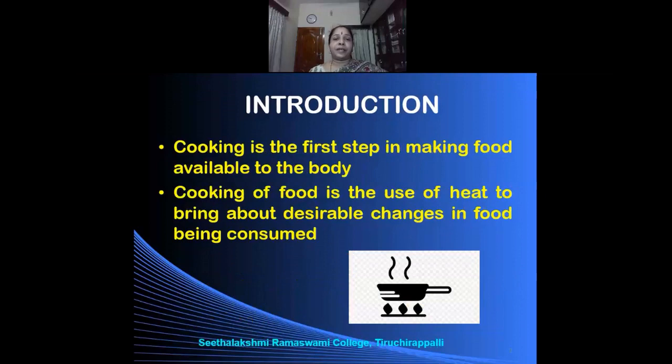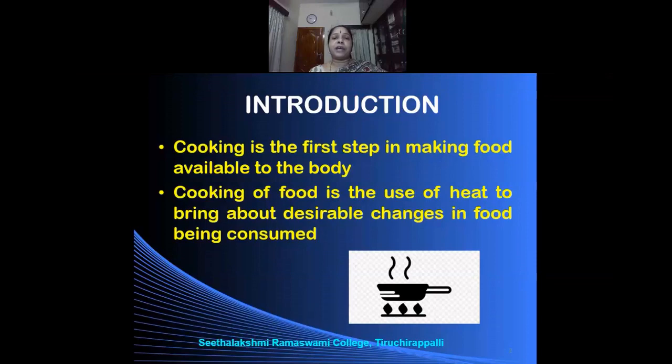Cooking is the first step to make the food available to the body. Only if you cook the food, the nutrients will be available to the body. So it is the first and the most important step. Cooking of food is the use of heat to bring about desirable changes in food that is being consumed.